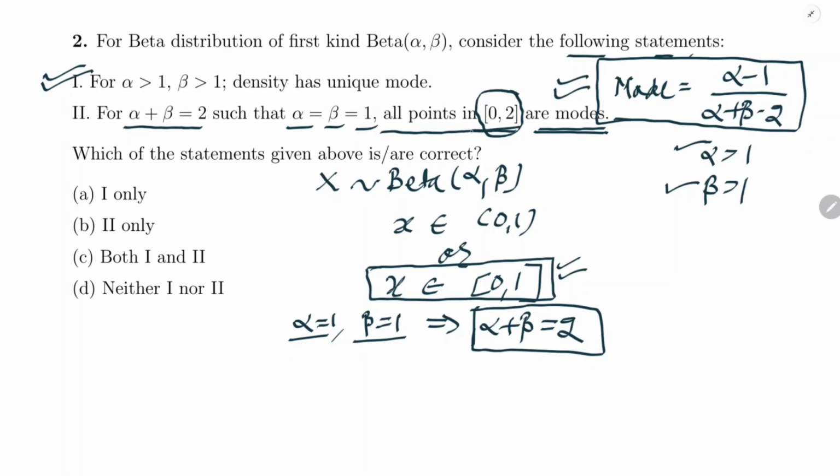So because of this range, the second statement is wrong. If this statement was that for alpha plus beta equals to 2 such that alpha equal to beta equals to 1, all points in closed interval 0 to 1 are modes, then the statement 2 would have been correct. But because of this range, the statement 2 is incorrect.